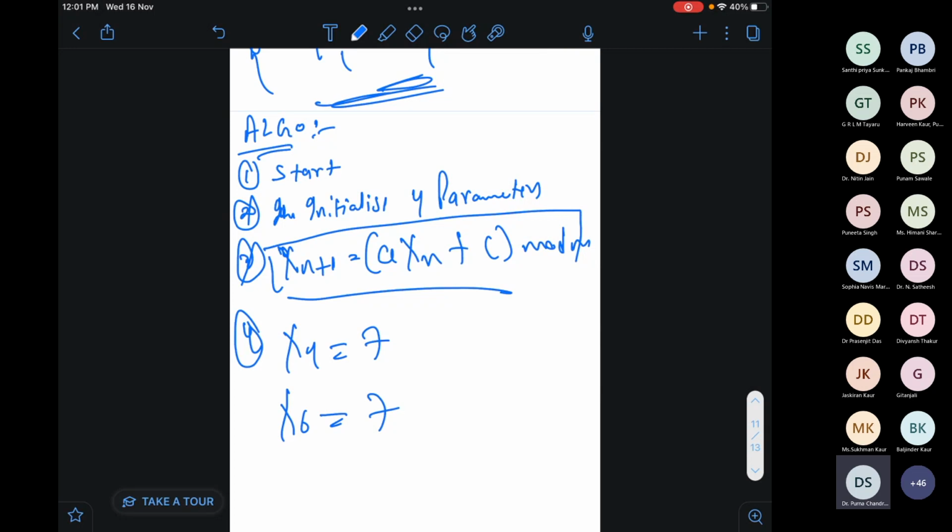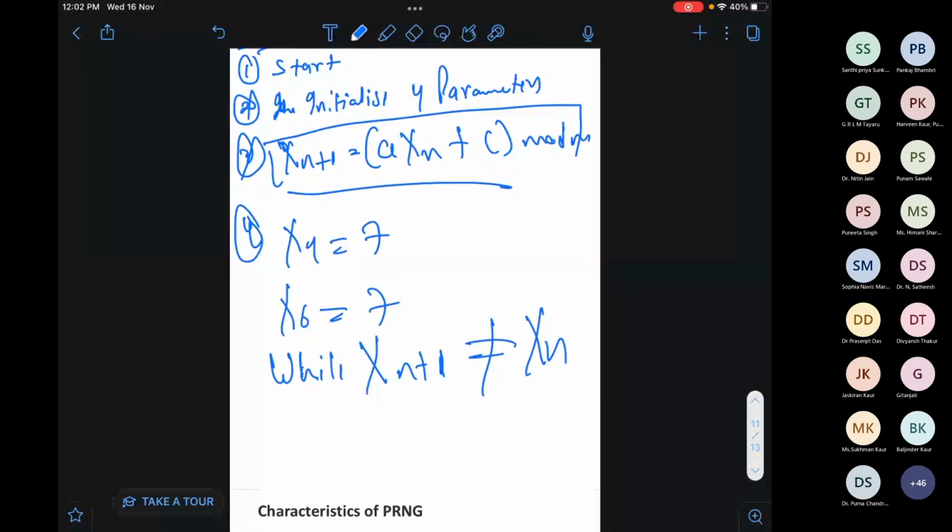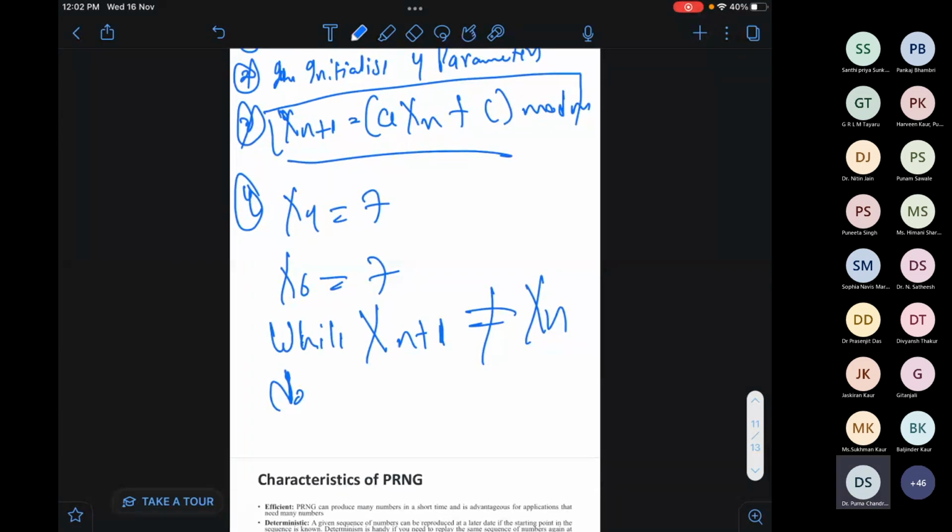While xn plus 1 is not equal to xn, do the iteration, whatever xn plus 1 equals a into xn plus c, do iteration, else...